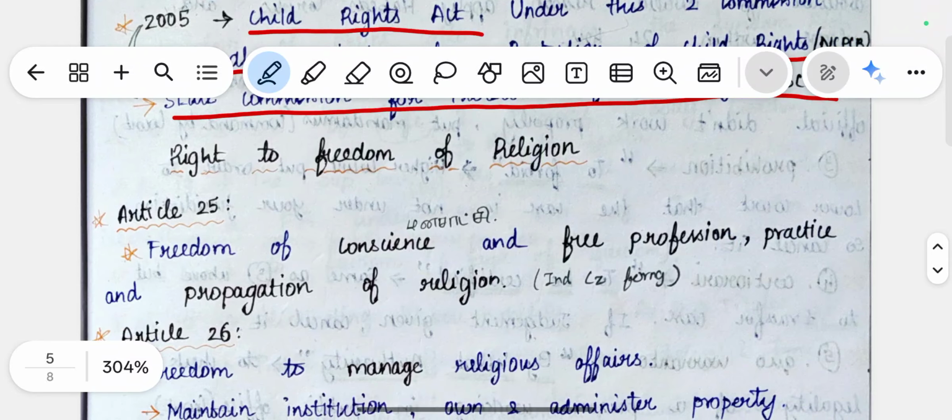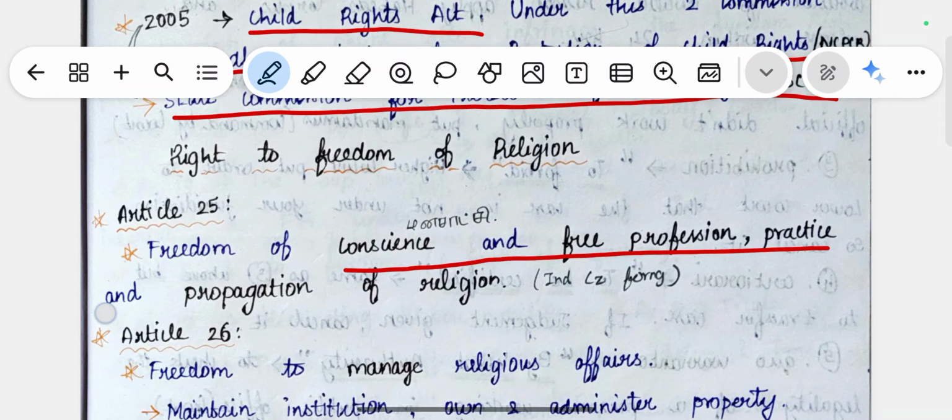The next one is the right to freedom of religion. It starts with Article 25. Article 25 states the freedom of conscience and the free profession, practice and propagation of religion. This means we have the right and the freedom to freely profess a religion, or we can have the right to practice a new religion if we want. These are some of the freedoms that we got through the fundamental rights.